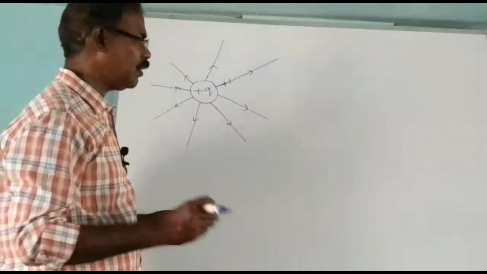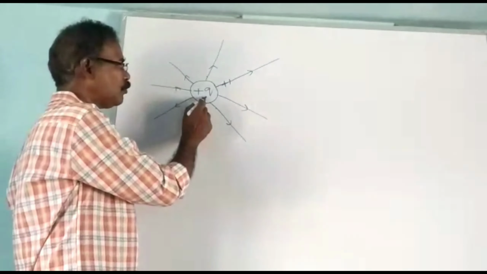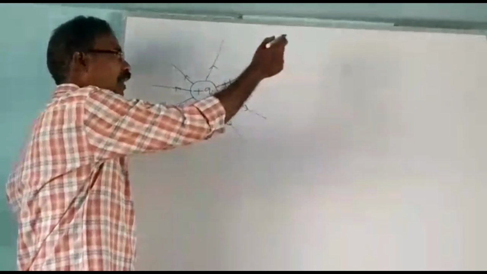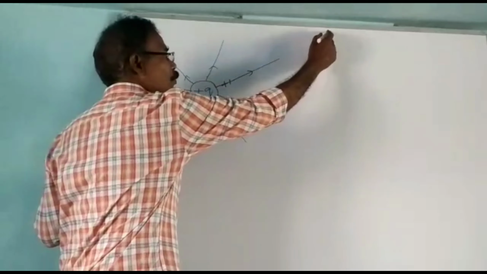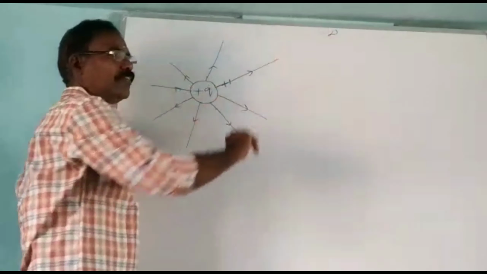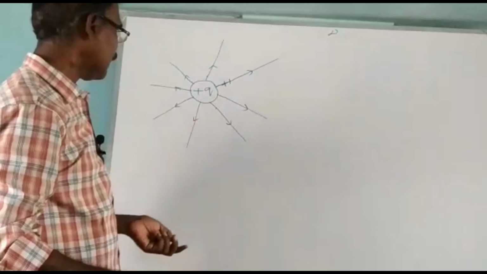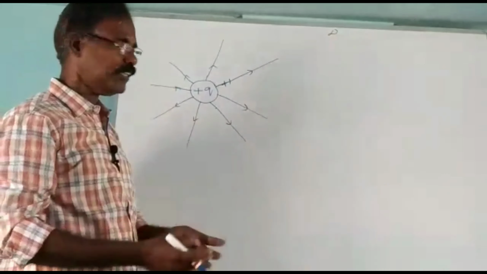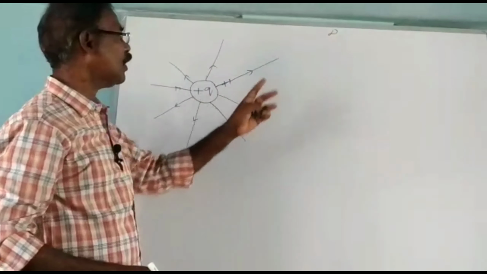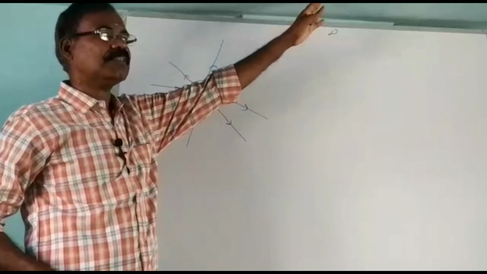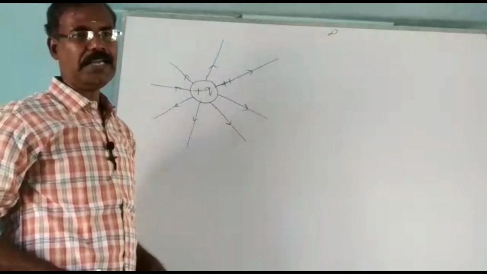Where does it start? You know that it starts from the positive charge. Where does it end? At a point which is at infinity. So, the electric lines of force originate from the positive charge and end at a point which is at infinity.